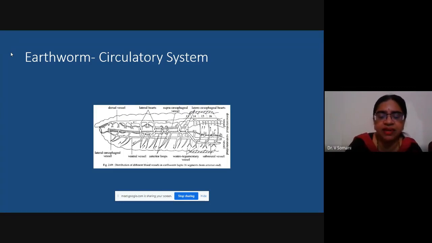Then there will be the ventrotegumentary vessel and the subneural vessel, which will be along the nerve cord. I know that drawing such a detailed diagram may not be possible for you at the time of exam, but now when it is time, you can practice at least the anterior part where you can show the presence of lateral hearts. So you have to give the names in reference to the segment and the digestive structures which are represented in that particular segment.